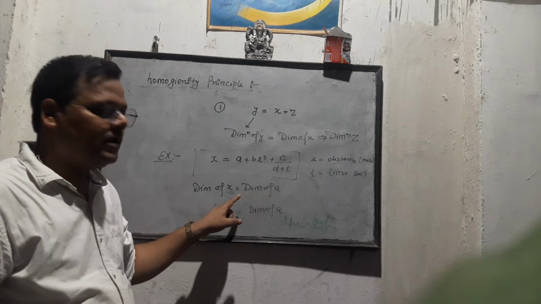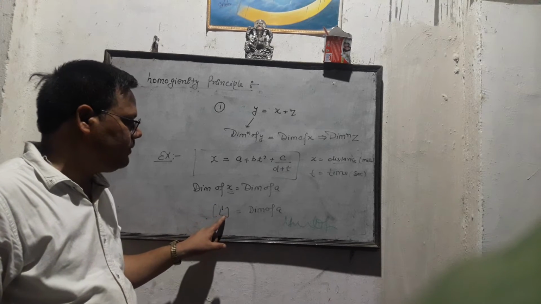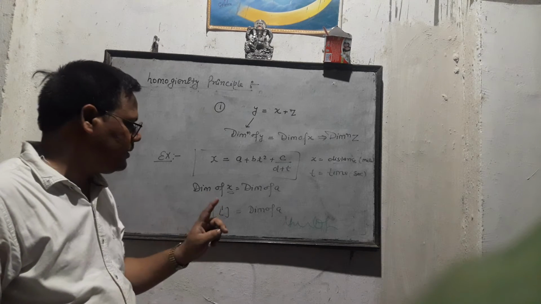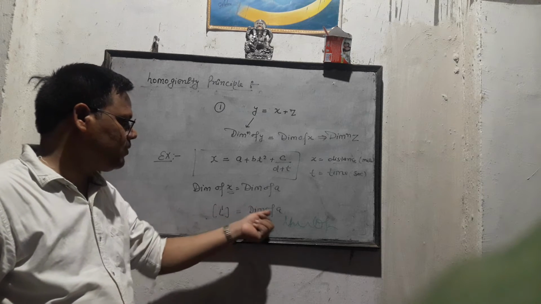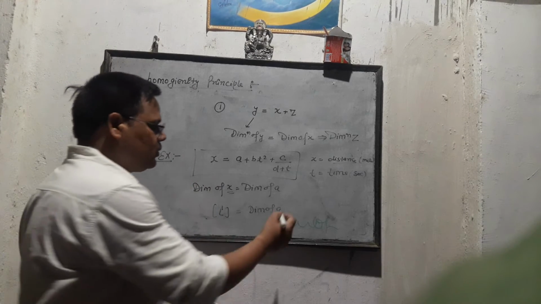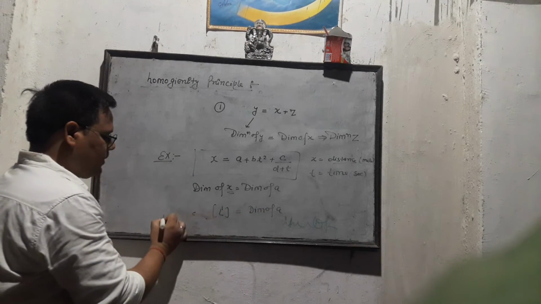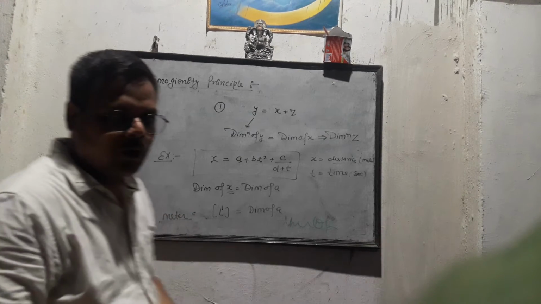The fundamental unit of length is meter, and meter has power 1. So here the dimension of A equals 1 and the unit of A equals meter. Okay, meter. Right?